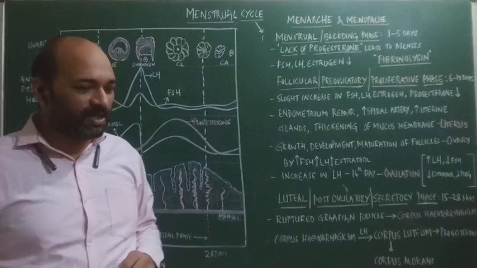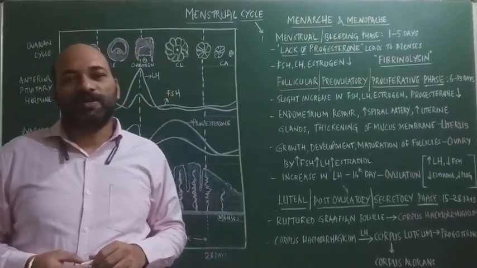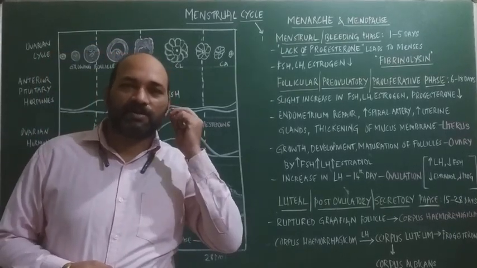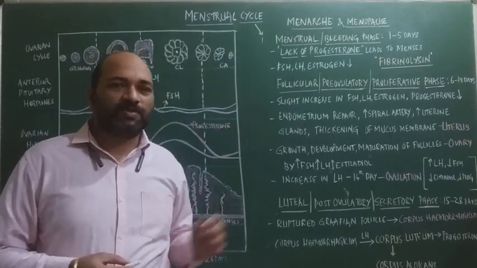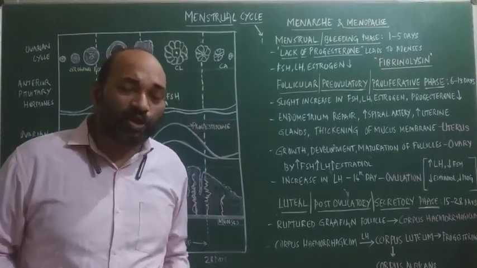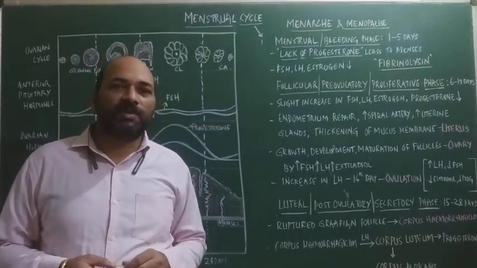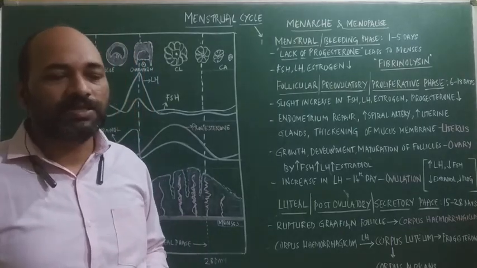So what is menstrual cycle? Menstrual cycle is the periodic shedding of the endometrium which occurs in primate reproductive females at an interval of 28 or 29 days. Or you can also define it as the cyclic reproductive changes in the primate females at an interval of 28 or 29 days.